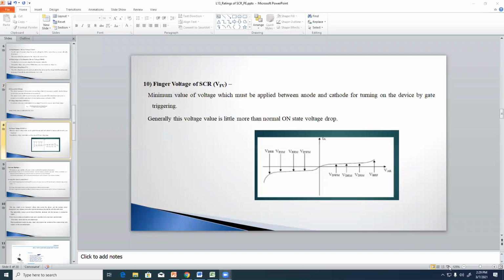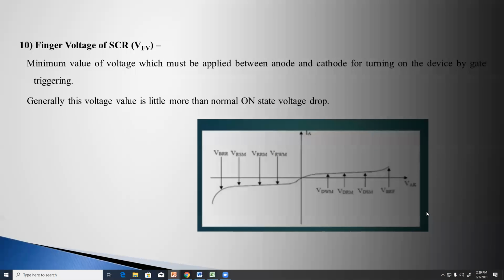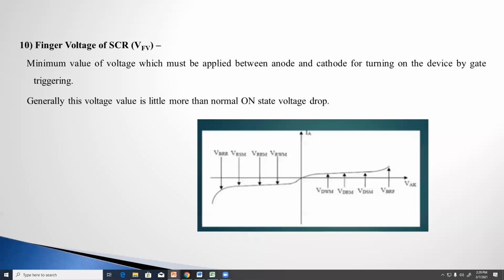Next, finger voltage of SCR. What is meant by finger voltage of SCR? Finger voltage of SCR is nothing but the gate voltage. Why are we applying voltage to the gate circuit? For turning on the SCR.